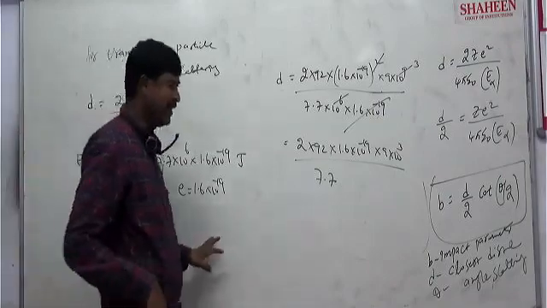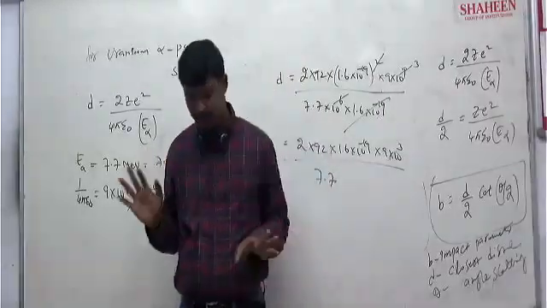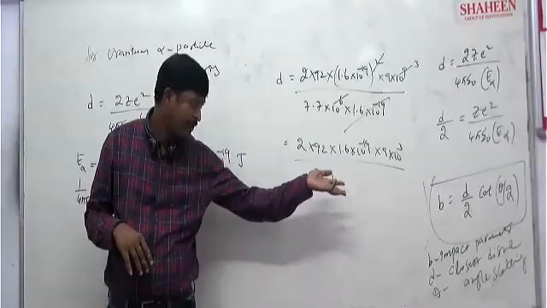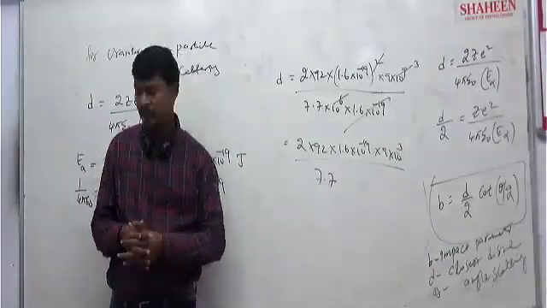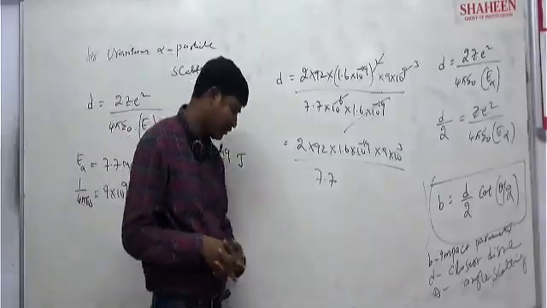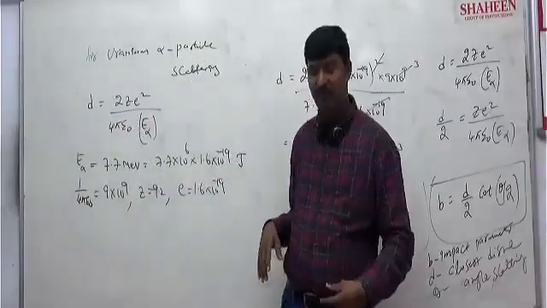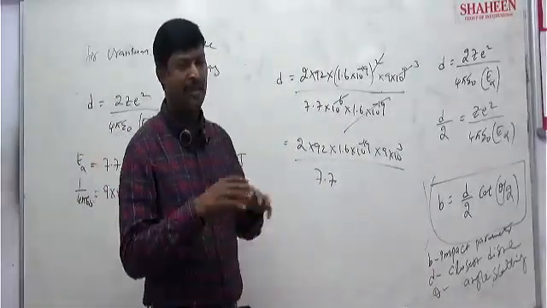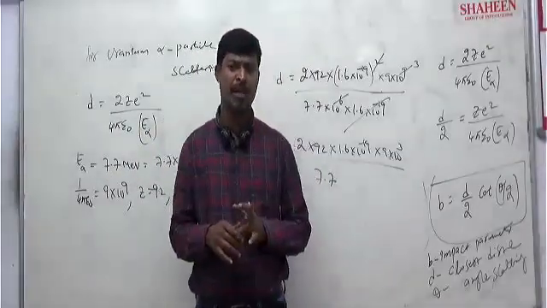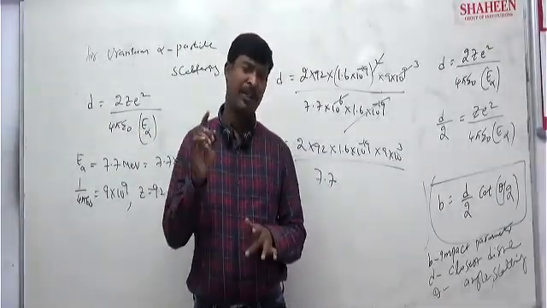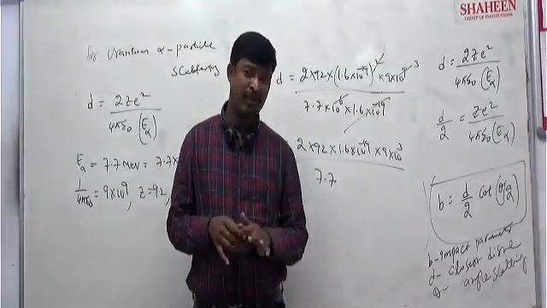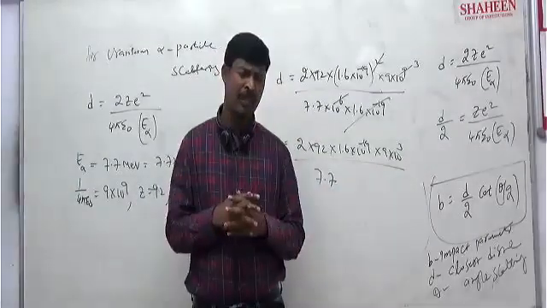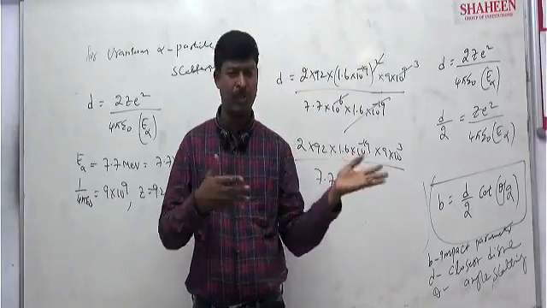So is this part clear now? Is the alpha particle scattering experiment clear? We'll discuss one or two questions based on impact parameter tomorrow. Closest approach distance also, one or two hours of questions we'll discuss. After that we'll start the Bohr model. The Bohr model is simple, as you studied in chemistry, similar to that only. Like in the Bohr model, how to calculate the radius of the orbit, velocity of the electron in a particular orbit, energy of the electron in a particular orbit, total energy, like that. That is all new mathematical equations only. I think you studied that in chemistry, right? Same thing only, we'll revise here.